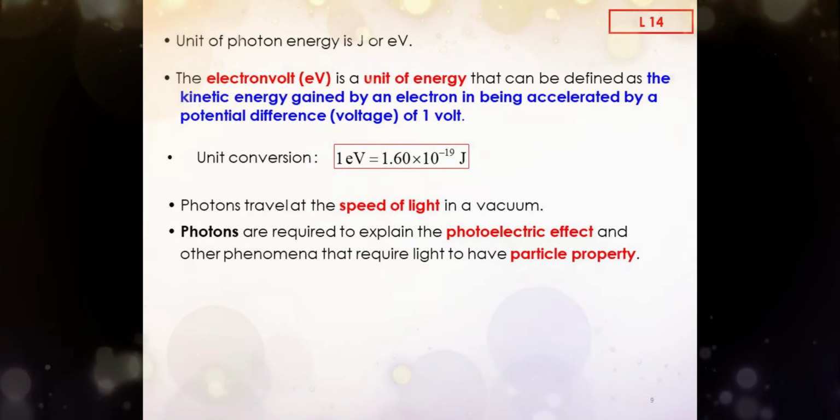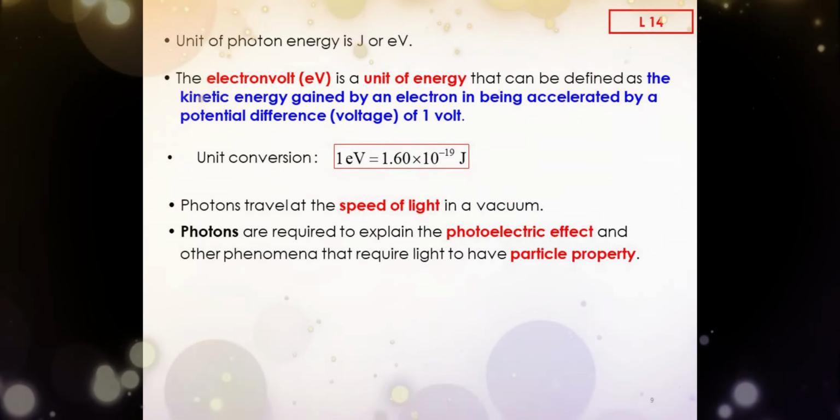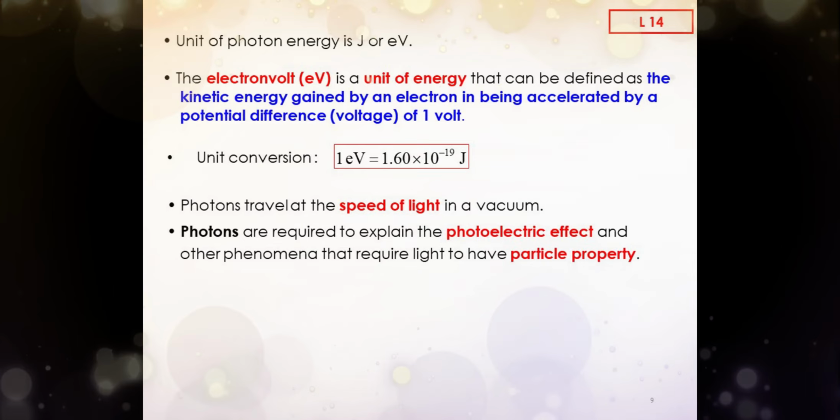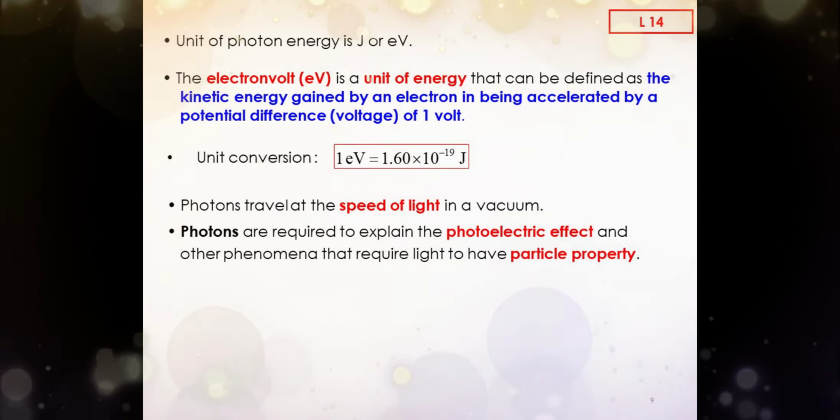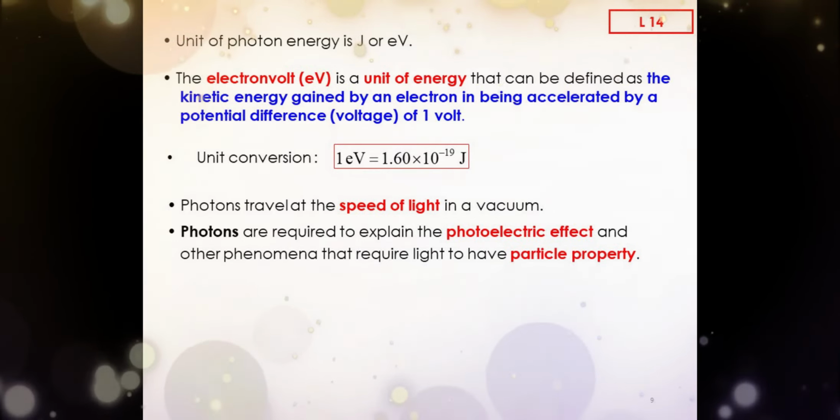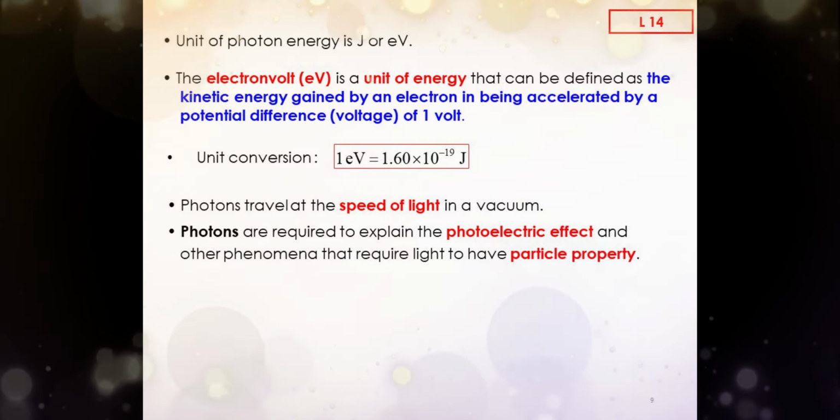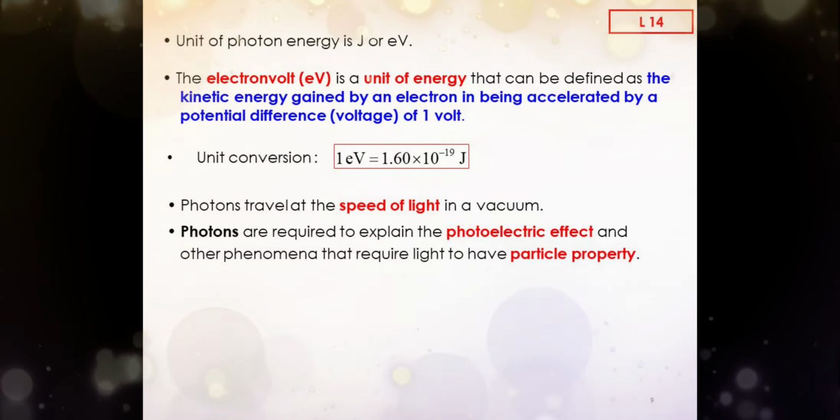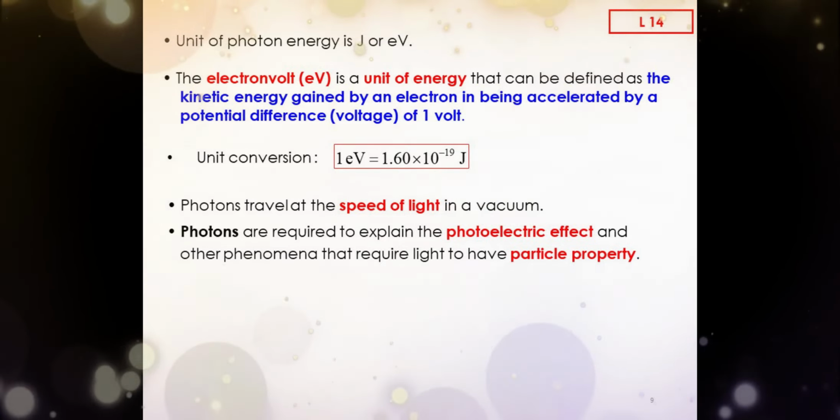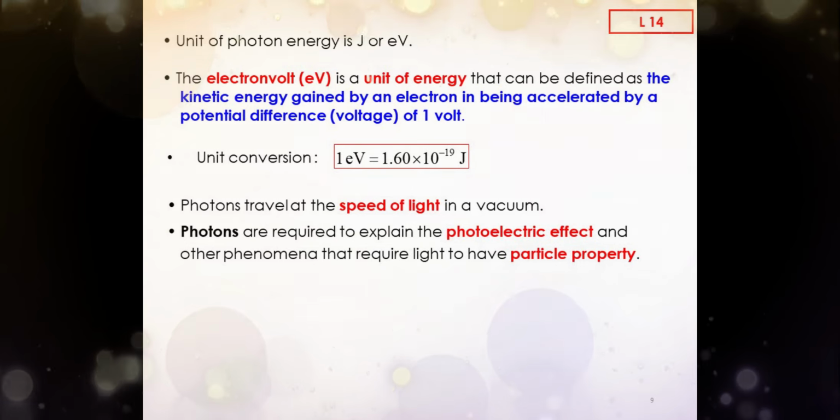We need to know that photons travel at the speed of light in a vacuum. This is important. For unit conversion, 1 electron volt is equal to 1.60 times 10 to the power of -19 joule. Photons are required to explain the photoelectric effect and other phenomena that require light to have particle properties.